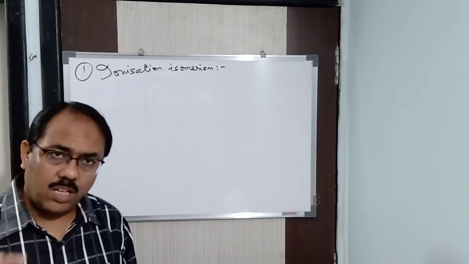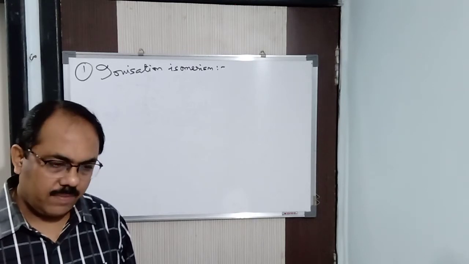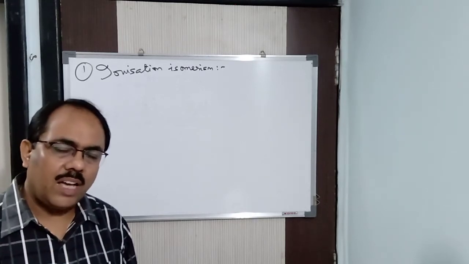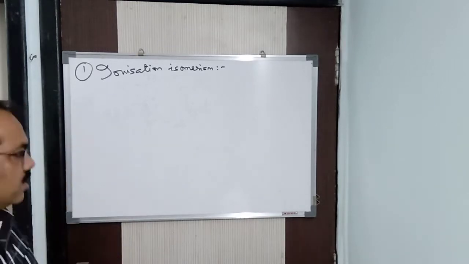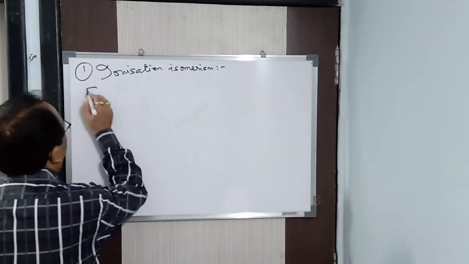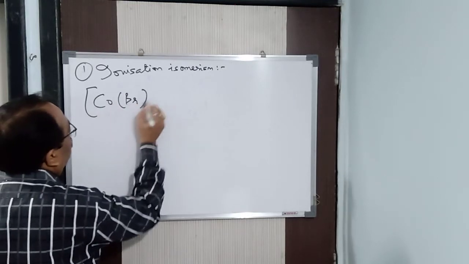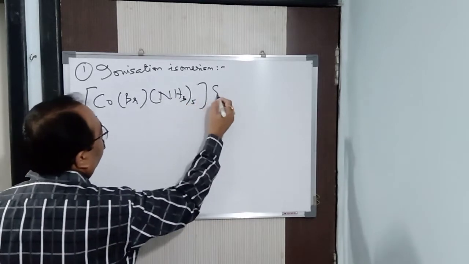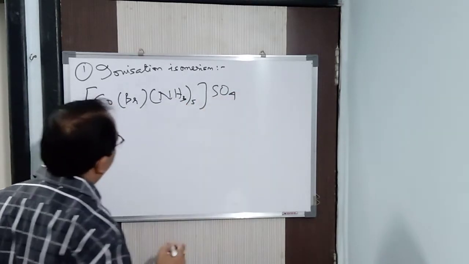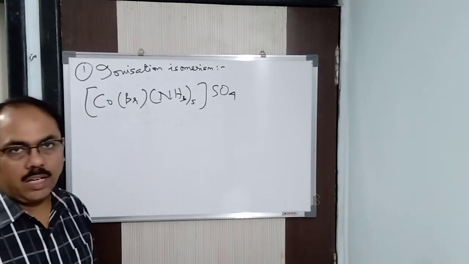Again I repeat, the molecular formula will be the same, but the structural formula will be such that they produce different ions in solution. Clear? Now let us take the example of [Co(Br)(NH3)5]SO4. So you got this one particular compound.